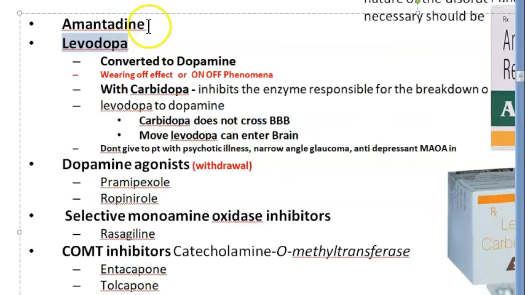How is it going, people? So levodopa is done now. Let us move on to dopamine agonists, that is pramipexole and ropinirole. Basically what these are doing, they are like dopamine only. They will go and sit on dopamine receptors only, but they can cause some withdrawal syndrome.